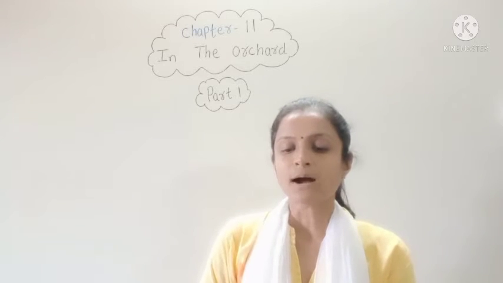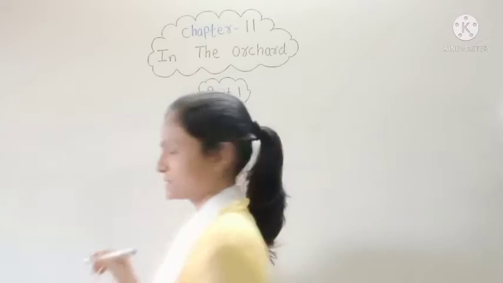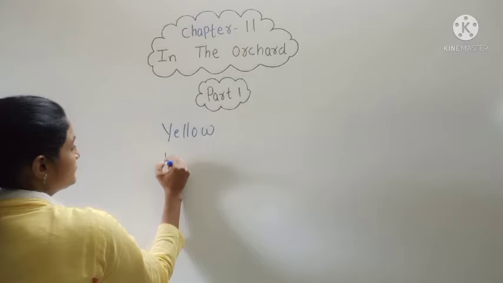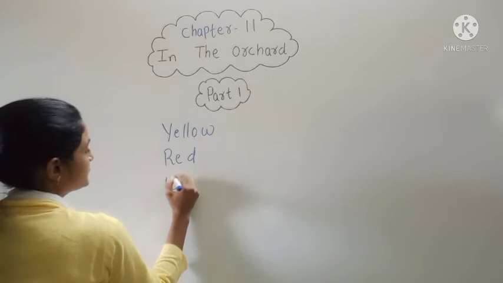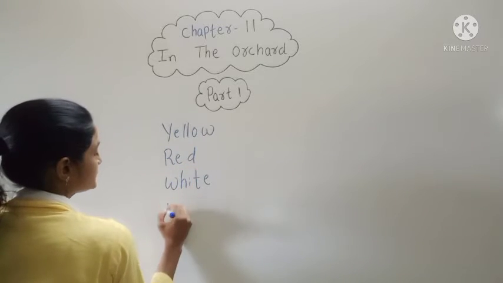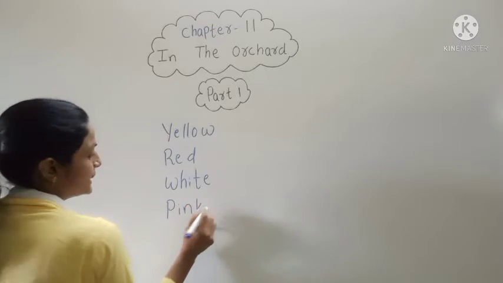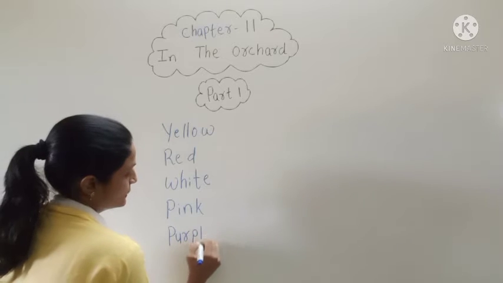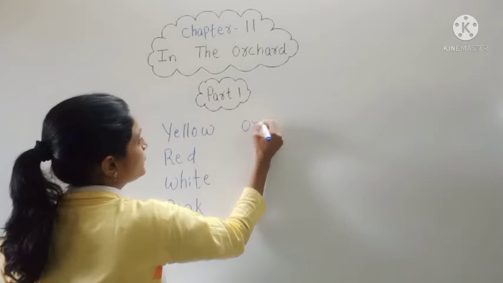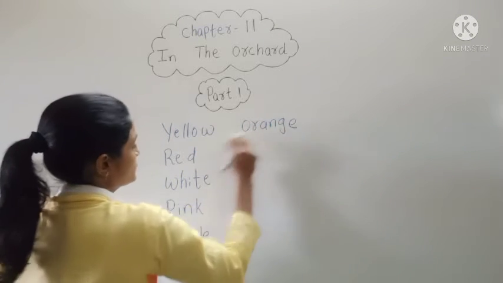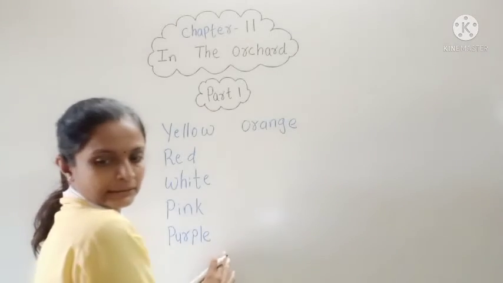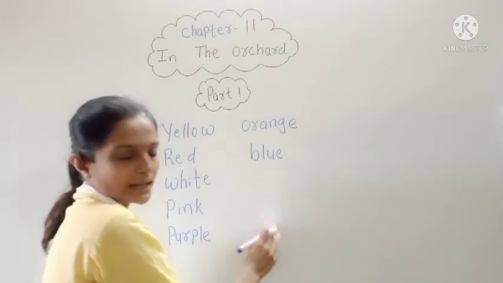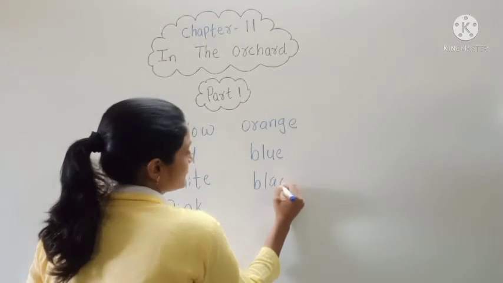So here they have asked about 8 flowers. Number 1 is yellow, red, white, then pink, purple, orange, then blue, and the last one is black.